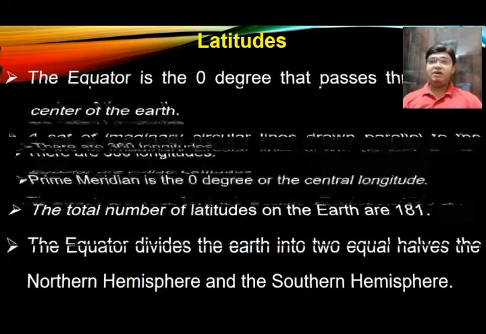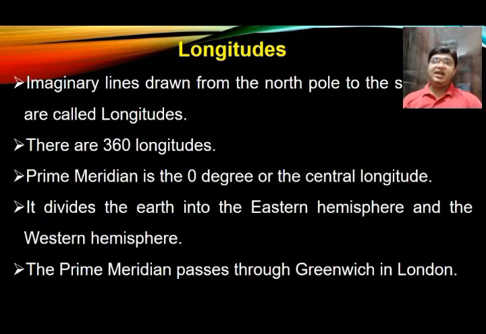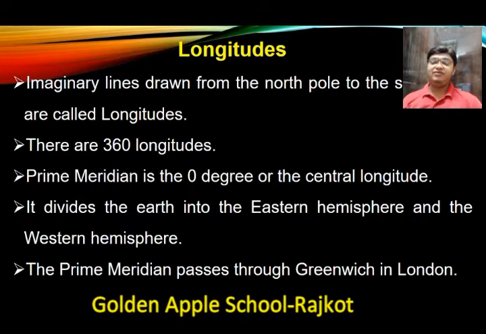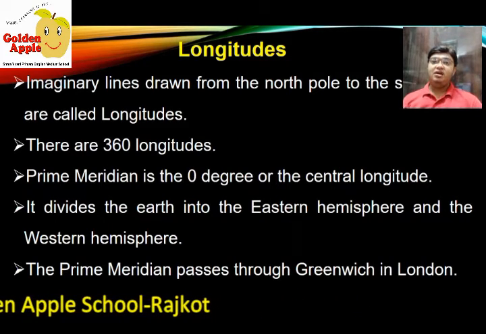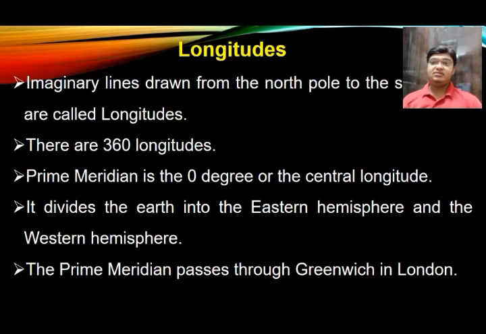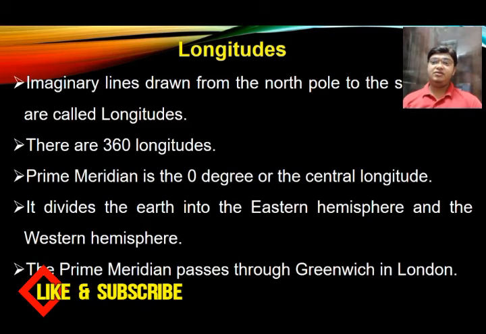Now let us talk about the longitude. The imaginary line drawn from the North Pole to the South Pole, that is the vertical imaginary line drawn on the surface of the earth, that is known as a longitude. There are 360 longitude lines. Prime meridian is at 0 degree or the central longitude. Now how are 360 lines of longitude there?